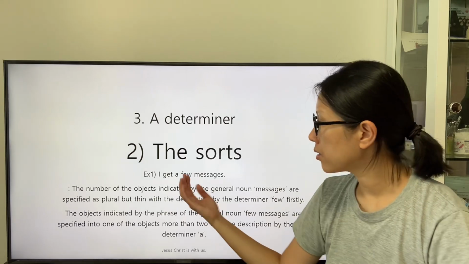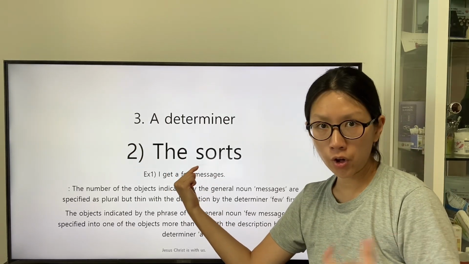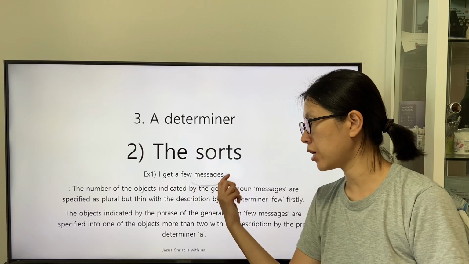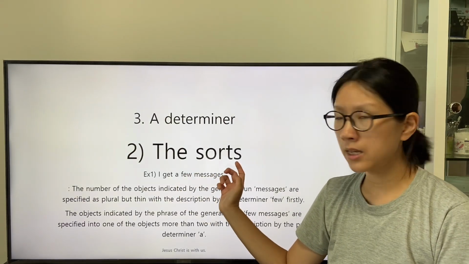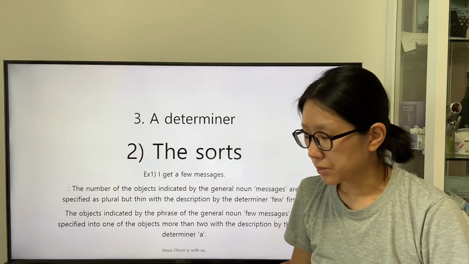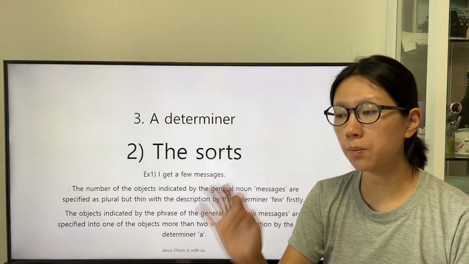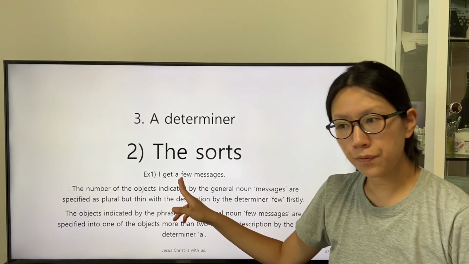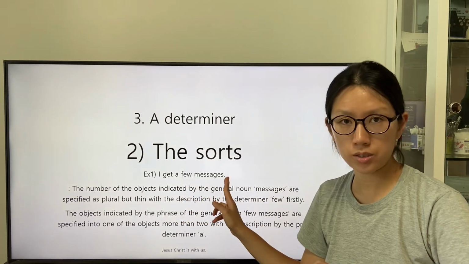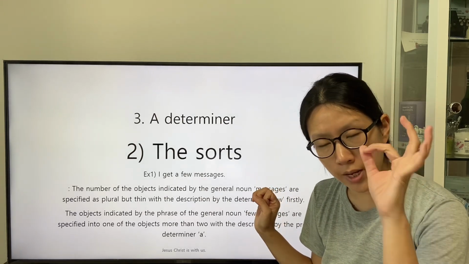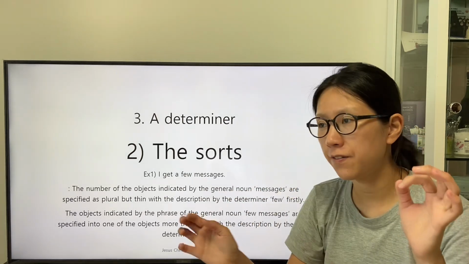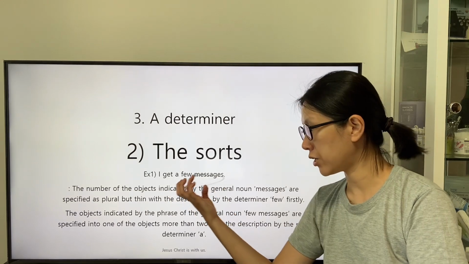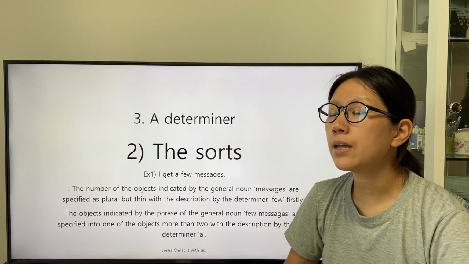From interpreting the combination of the determiner few and the general noun messages at first, the speaker applies the predeterminer "a" for the phrase of the general noun few messages that are fused into a new indication that can be replaced by the noun group. And each group includes few messages.